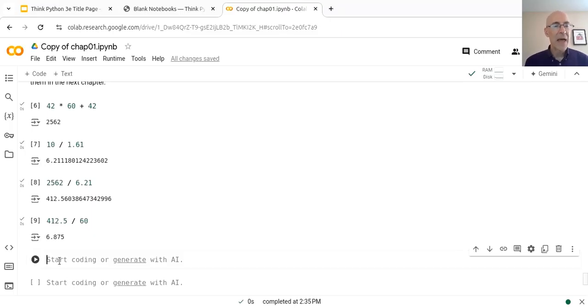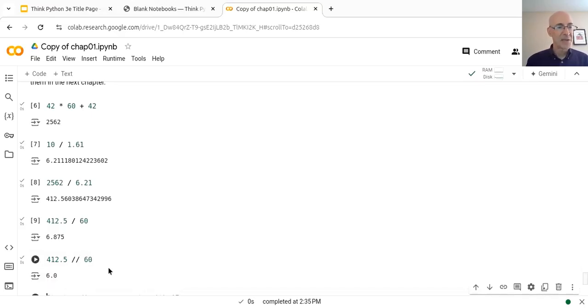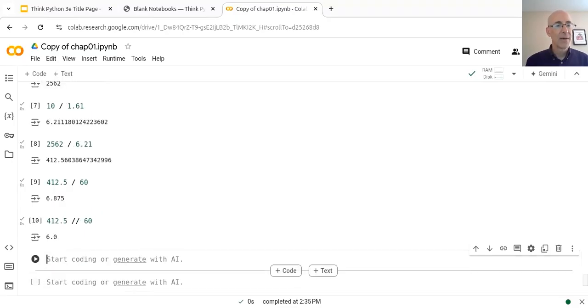Now, if we want to convert that to minutes and seconds, we can get the minutes part by taking that 412.5 and using integer division to divide by 60. And that tells me that the minute part of the result is 6 minutes. And now there are two ways to get the remainder, or the leftover seconds.